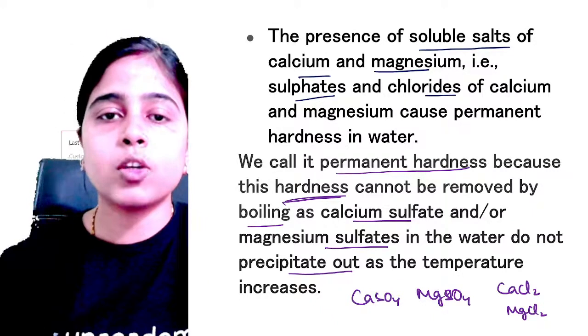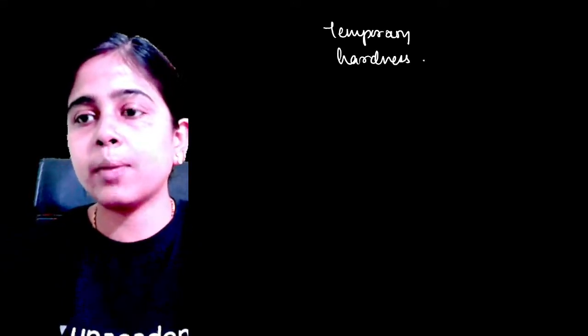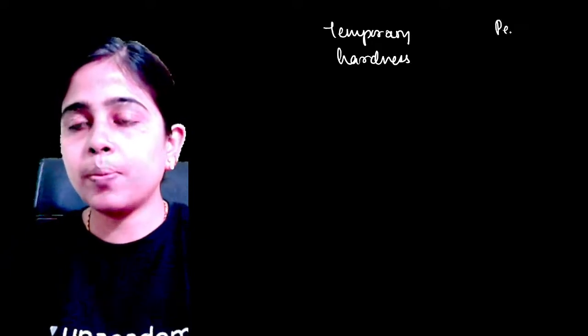So let me take you to the black screen and let's see what we learned till now. We have two types of hardness. One is your temporary hardness and the other is your permanent hardness.